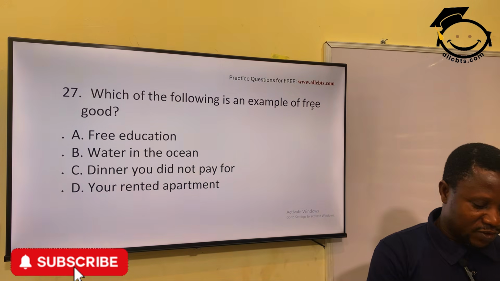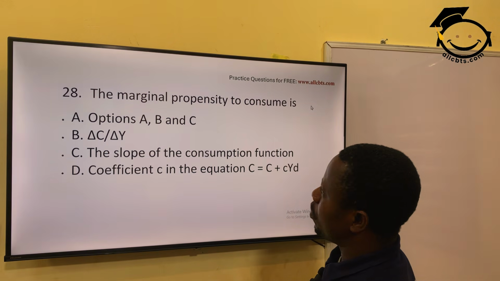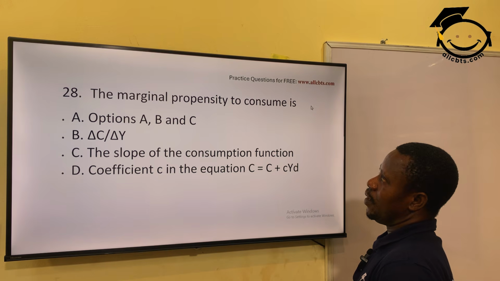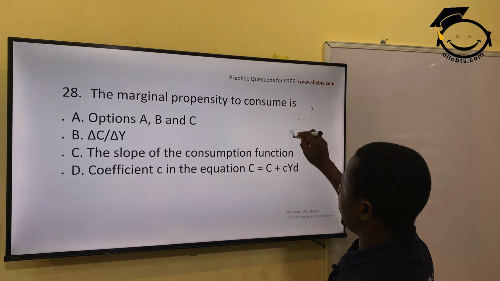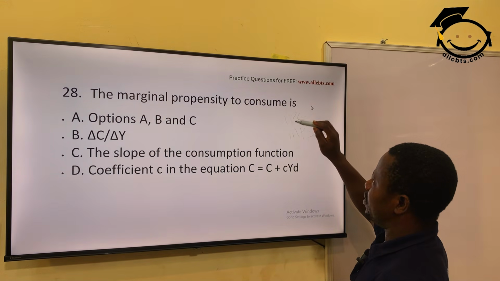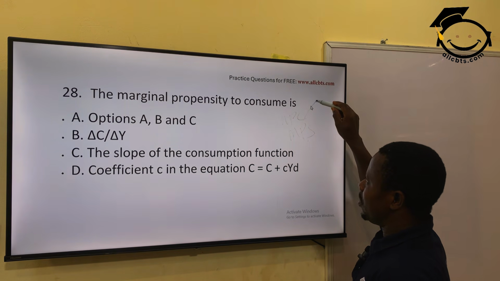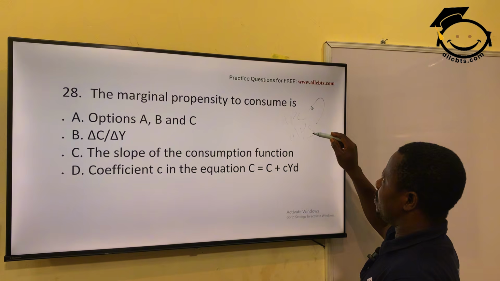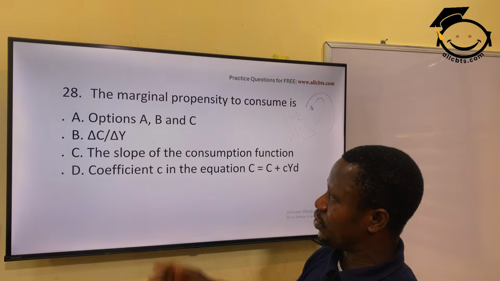It's a free gift of nature, just like land. The marginal propensity to consume: what is marginal? We have MPC and we have MPS. MPC means your propensity or your thinking to consume rather than to save, while MPS is your thinking to save rather than to consume. So which of this is correct?